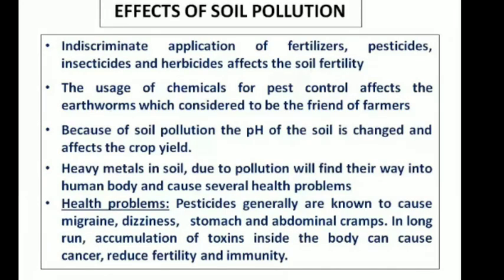When you have more toxic metals in the soil, plants take up those toxic heavy metal ions. From plants it will move to the herbivores, and from herbivores to the carnivores. We all depend on plants and animals for our food, so it will move through the food chain. So when heavy metals are present in the soil, naturally they will find their way into the human body and can lead to different health problems.